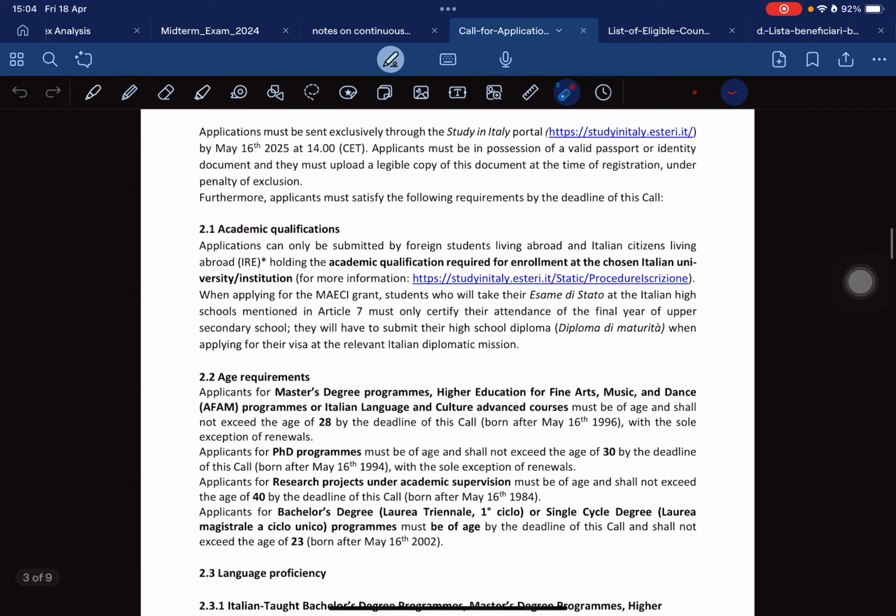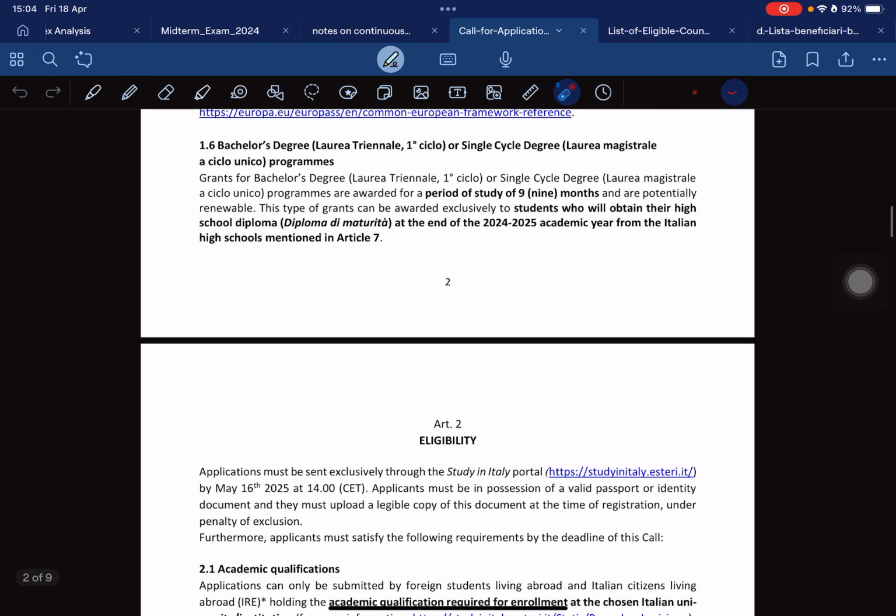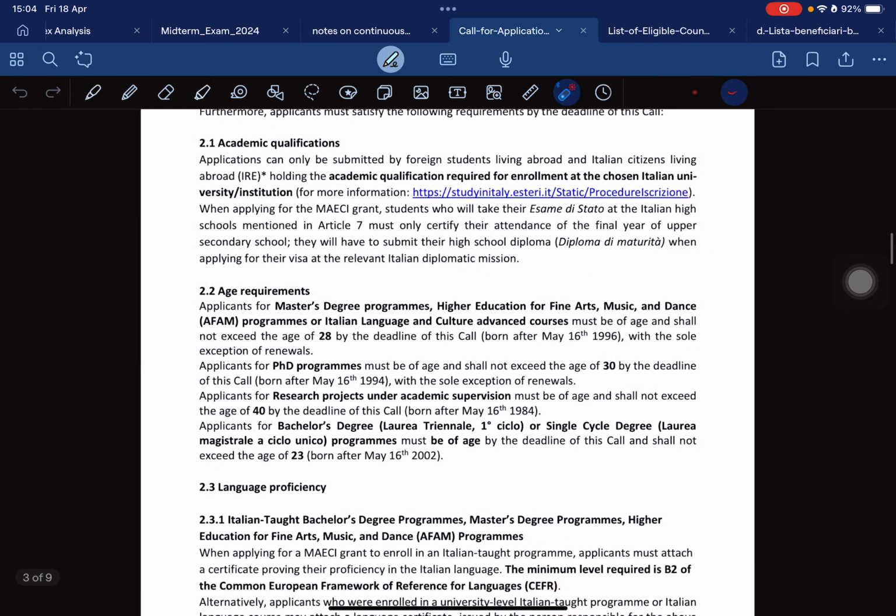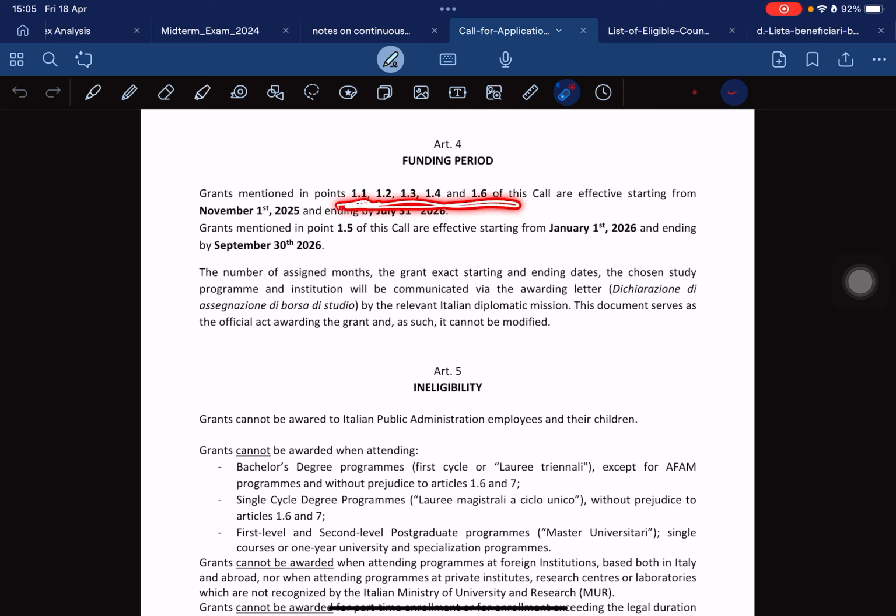Let me go back to where I was. So this is what I just referred to. The grants mentioned in this start from this month, November, to July. If you calculate, this is going to be 9 months, as it was stated.